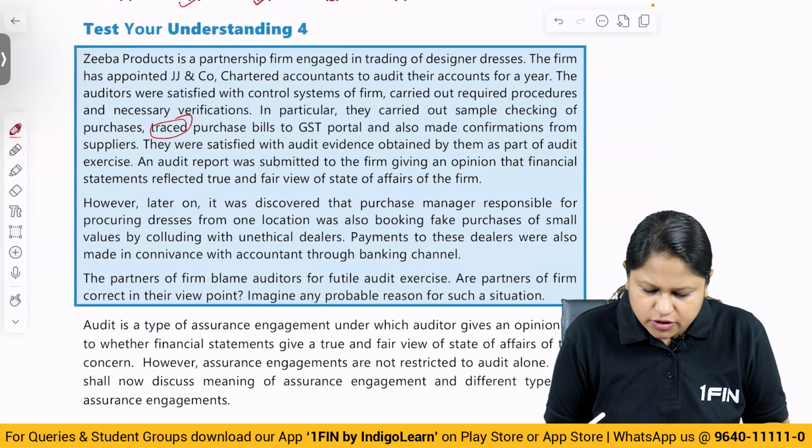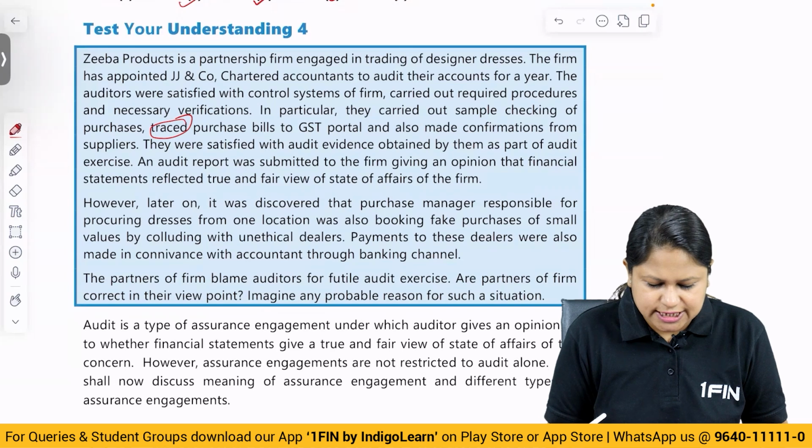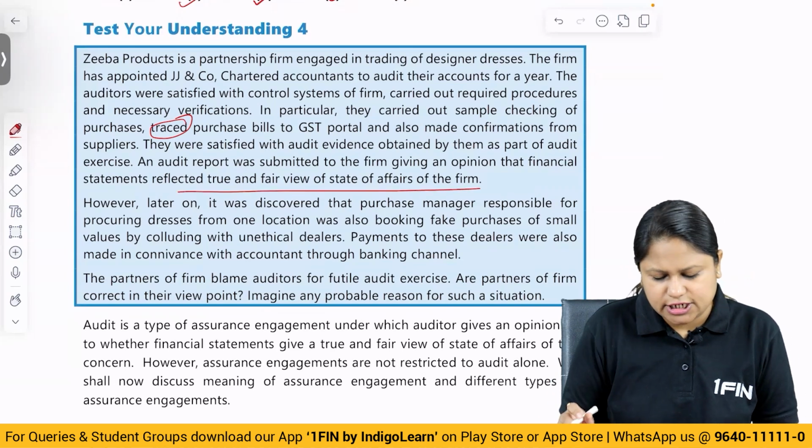They were satisfied with the audit evidence obtained by them as a part of the audit exercise. An audit report was submitted to the firm giving an opinion that the financial statements reflected a true and fair view of the state of affairs of the firm.